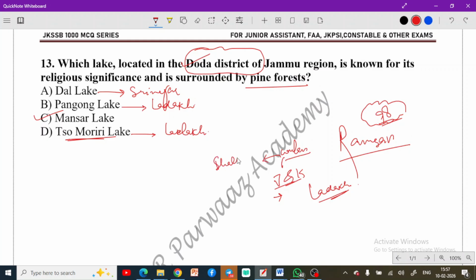Okay, we have Shalabug. By the way, one more question here: 2nd February is celebrated as which day? This is related to Ramsar, so Wetlands Day. Okay, World Wetlands Day. That would be the correct answer here. World Wetlands Day. Remember this as well.